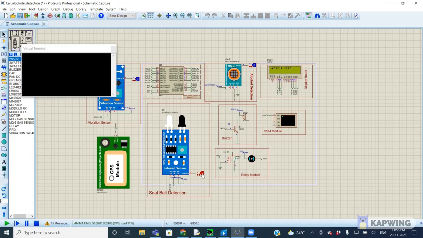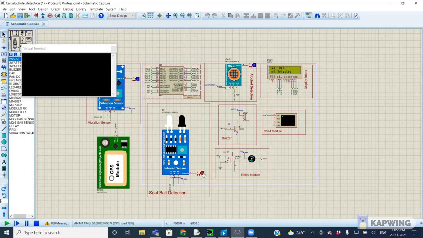When MQ3 is also detected as 0, going to the MQ3. So now here, if it is 0, it will detect as seatbelt is not detected. In a few seconds, we can see that. Detected. And the buzzer sound, we can observe that as a danger signal. And here the relay module is stopped and it is not rotating.